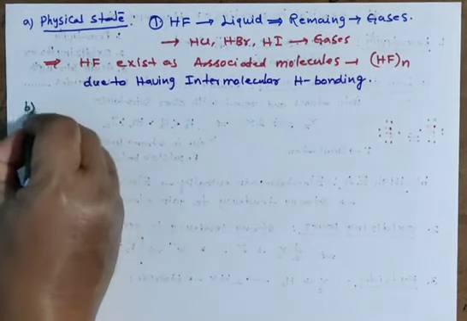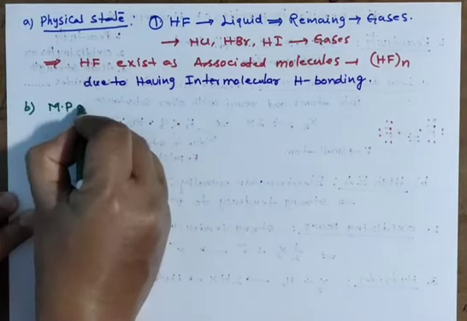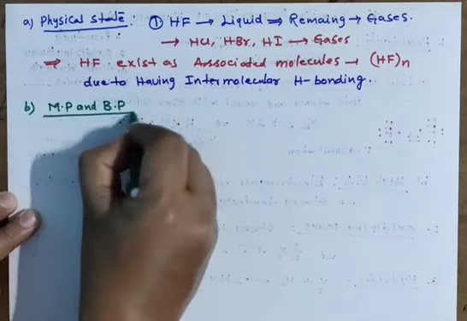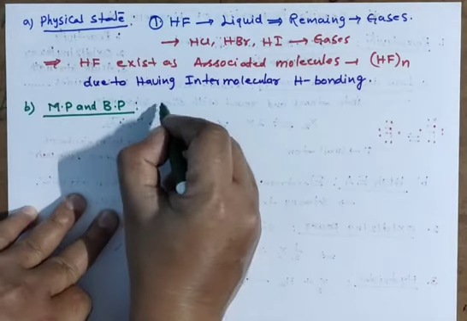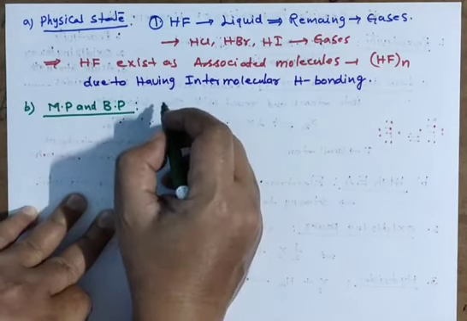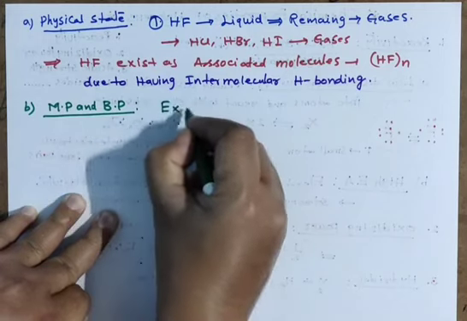Next, another property, that is melting point and boiling points. Hydrides have high melting and boiling points, but with a small exception.